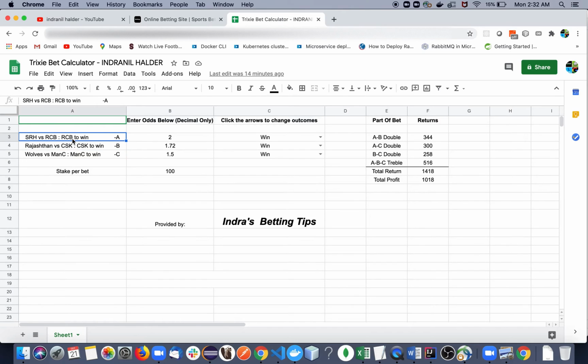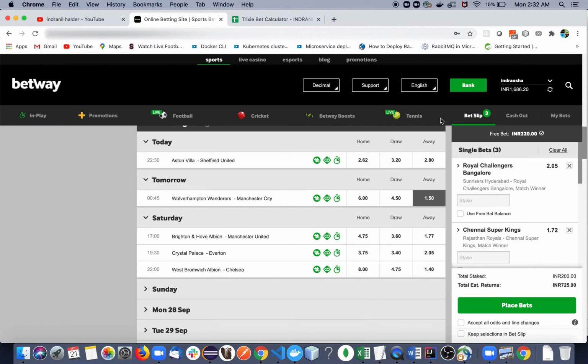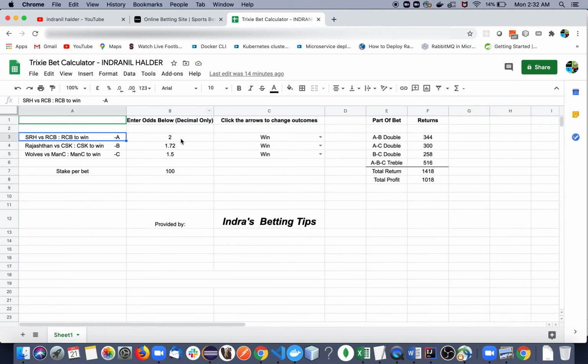Suppose this is SRH versus RCB, the odd was how much? 2, right? Now it is 2.05, so we can put 2.05 here. It will be easy to understand. So you have 3 events. We have named them A, B, C, and these were the odds for the individual events.